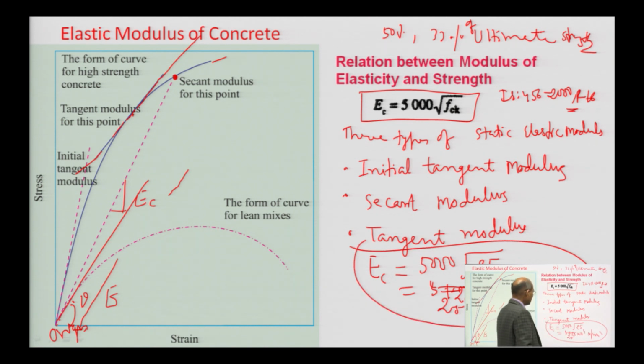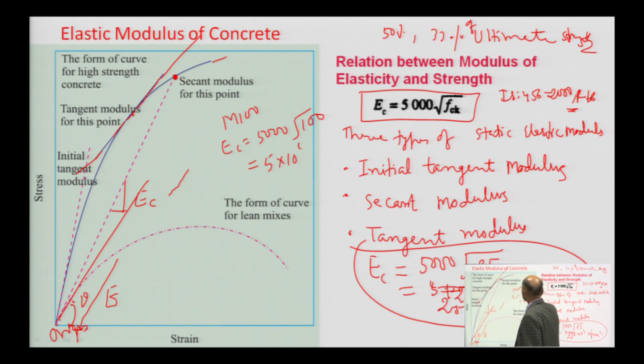Similarly, suppose you are taking M100 grade concrete, where the characteristic compressive strength is 100. In this case, the modulus of elasticity of concrete is 5000 under root 100. So, here you can get 5 into 10 to power 4 Newton per mm square.